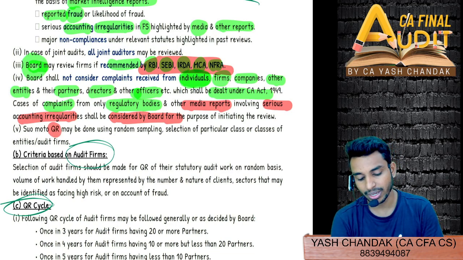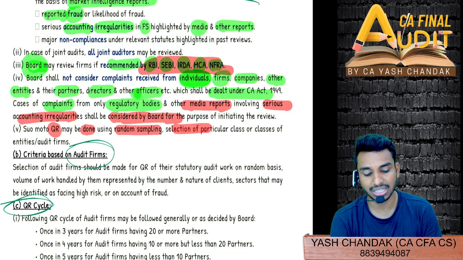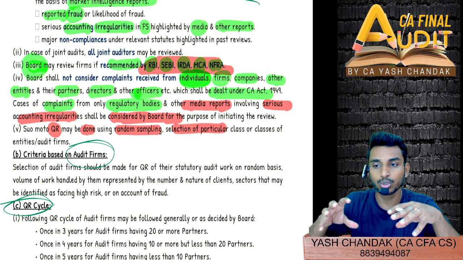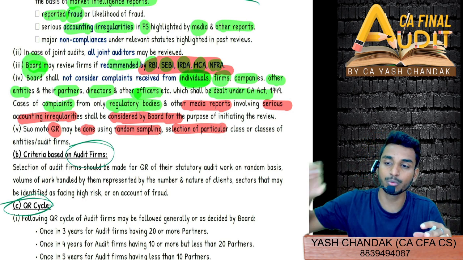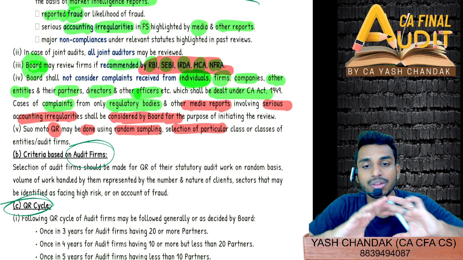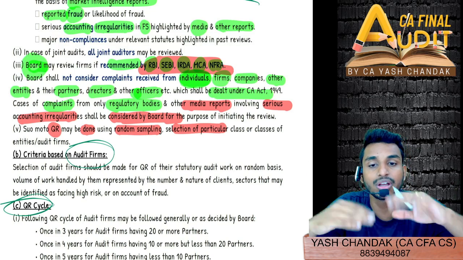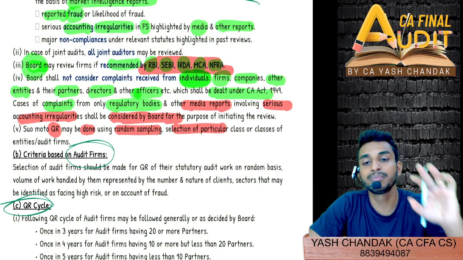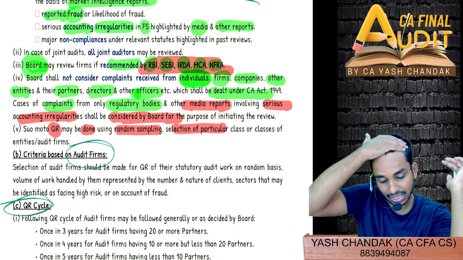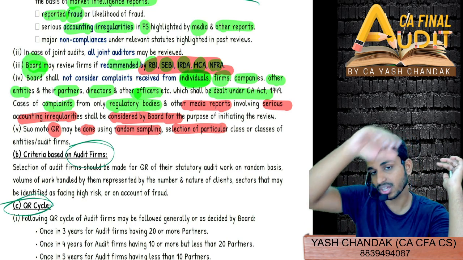Suo motu quality review may be done using random sampling selection of a particular class or classes of entities, audit firms. That means by suo motu, we can simply tell that a firm is to be selected for the quality review, not based on certain risk-based criteria, not based on a fraud that has been detected, but simply suo motu.